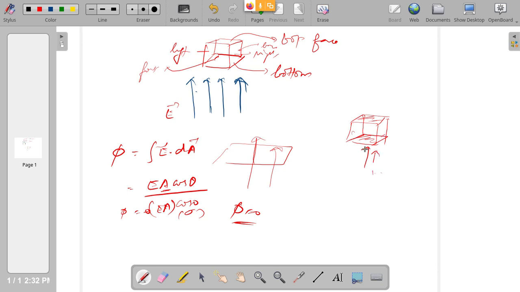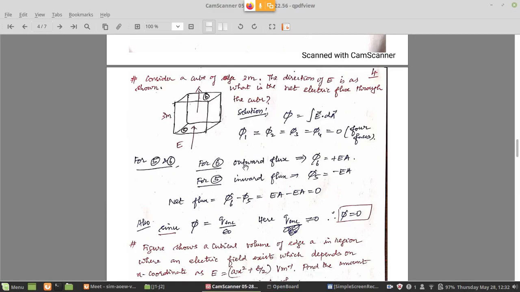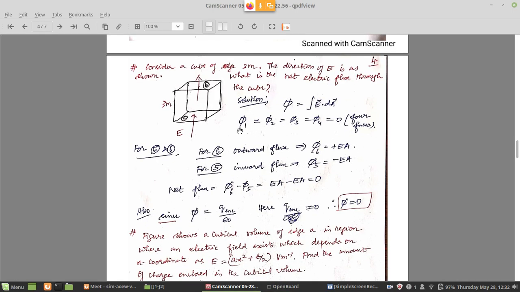Therefore, the flux through those areas is 0. So here you can see that phi 1, phi 2, phi 3, phi 4, all the 4 faces, the flux is 0. For 5 and 6, the flux is therefore going like this.